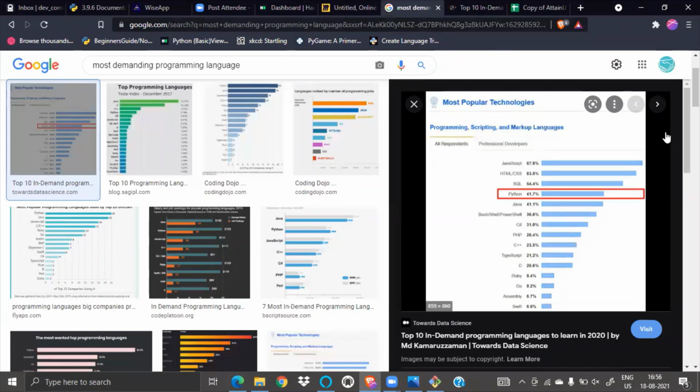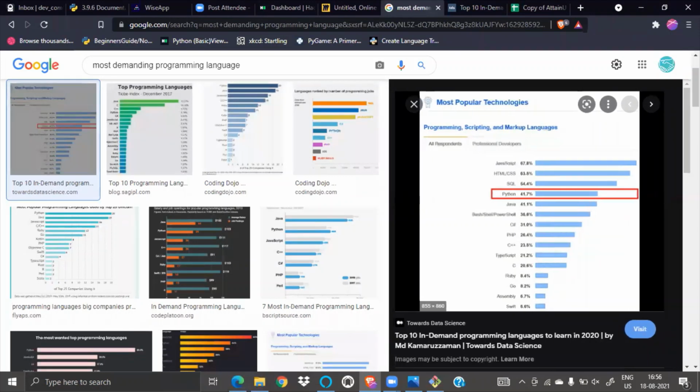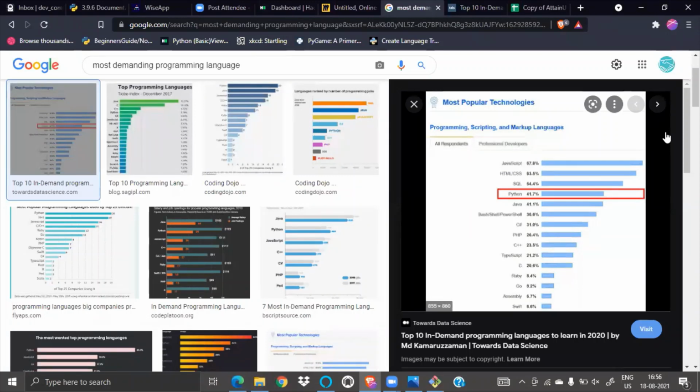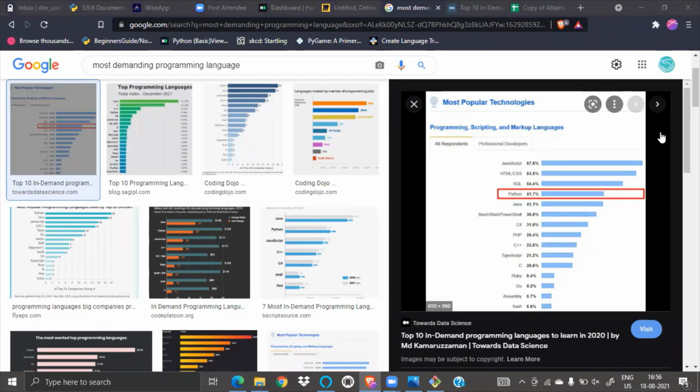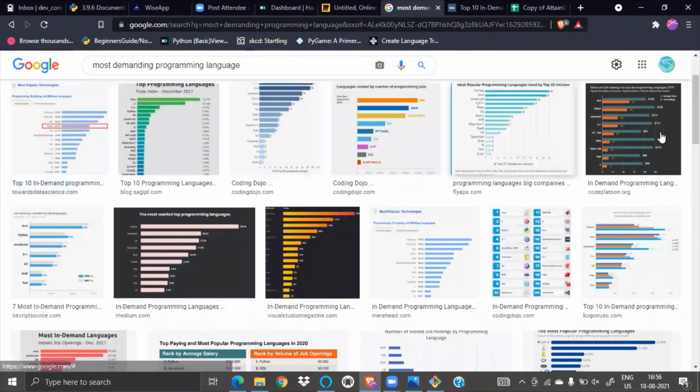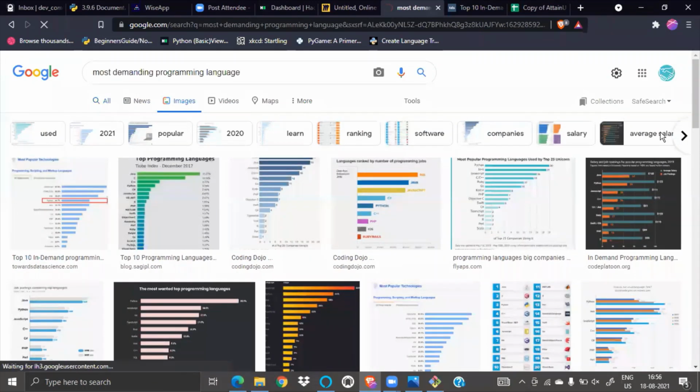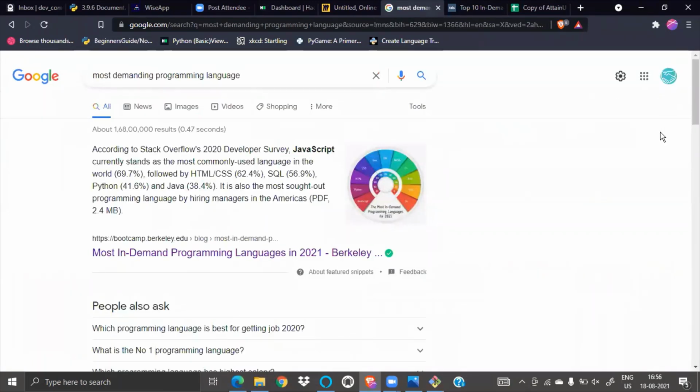JavaScript is there, which is something extra. JavaScript, HTML, and CSS. And SQL is there. And after that, Python is the most in-demand language. If someone knows English, they can understand Python very easily. Python is just like a normal language. Python is totally English. Python is nothing so difficult, it's totally easy. I have even developed my voice assistant using Python. So you can do that also after Python starts.